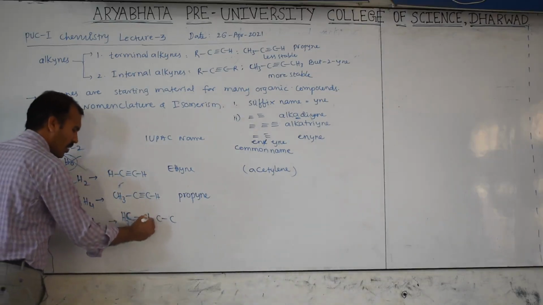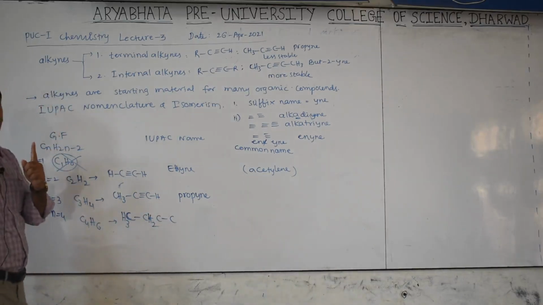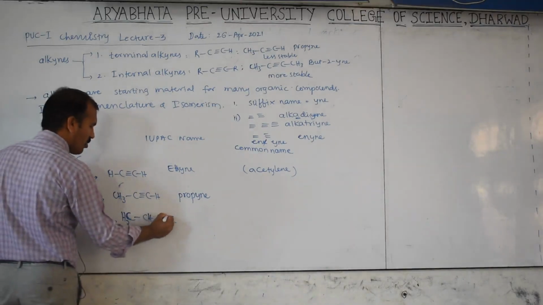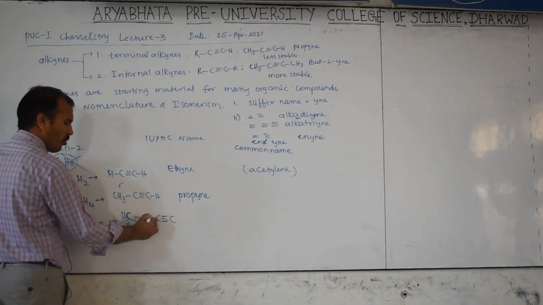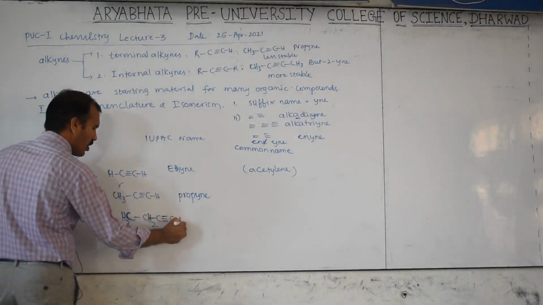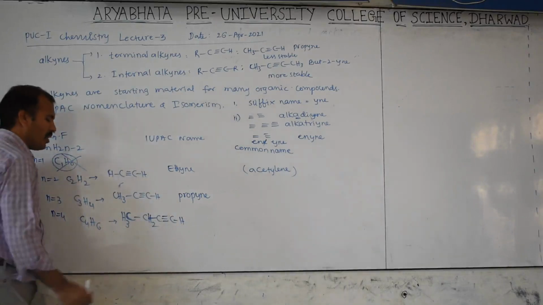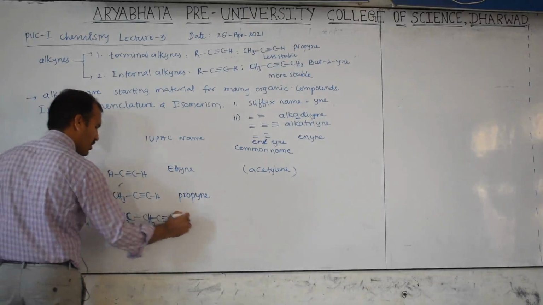If you write here, this is 2, 3 plus 2, 5. Remaining how many hydrogens left? 1. Then carbon valence should be satisfied. I mean here compulsorily which bond is required? Triple bond. 3 plus 1, 4. 3 plus here 1, 4. Then now hydrogen, carbon, everything is balanced. Therefore it is known as, how many carbons? 1, 2, 3, 4 is there.